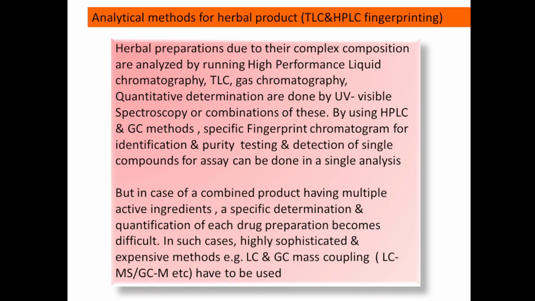After that, analytical methods for herbal product, TLC and HPLC fingerprinting. Herbal preparations, due to their complex composition, are analyzed by running high performance liquid chromatography, thin layer chromatography, gas chromatography. Quantitative determinations are done by UV visible spectroscopy or a combination of these. By using HPLC and GC methods, specific fingerprint chromatogram for identification and purity testing and detection of single compound for assay can be done in single analysis.